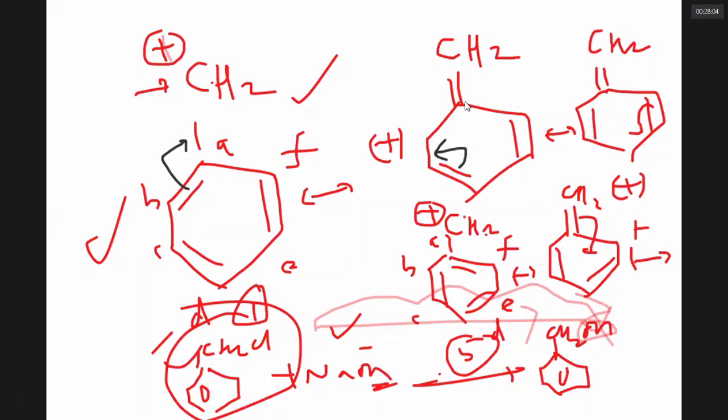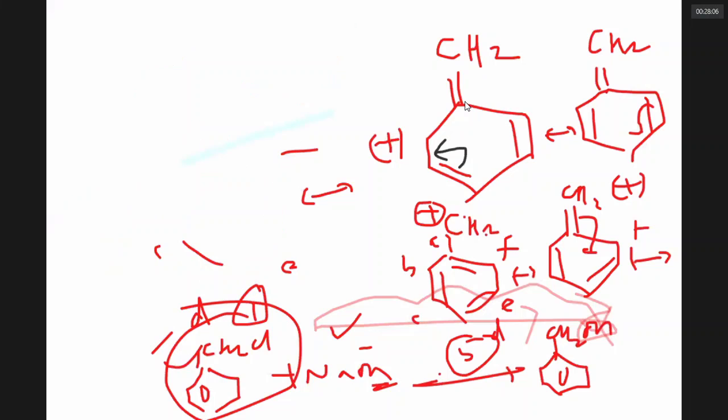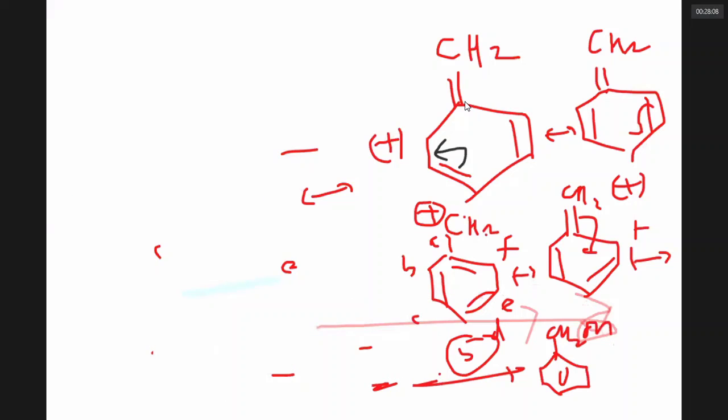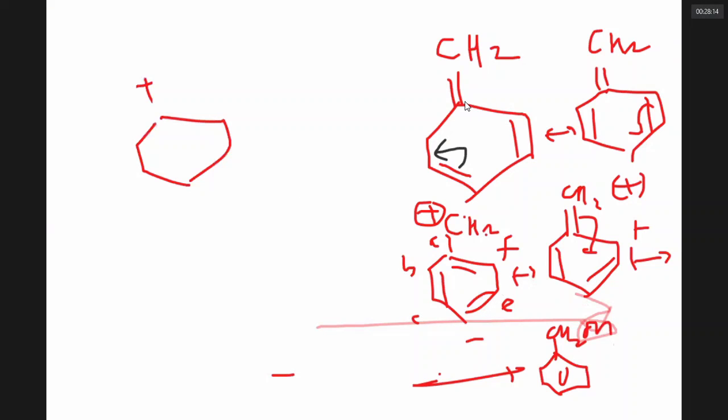And now, this carbocation never forms. Why it never forms: the plus charge is directly linked with the C double bond C. The sp2 carbons are more electronegative. They don't want to lose electrons. Suppose I have a structure like this, chlorobenzene.